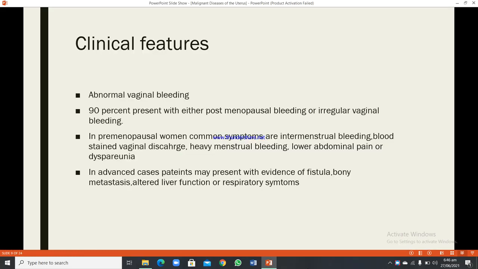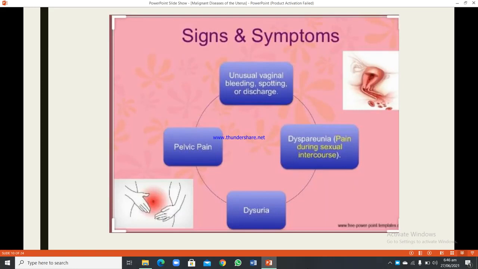Clinical features. Abnormal vaginal bleeding: 90% present with either post-menopausal bleeding or irregular vaginal bleeding. In perimenopausal women, common symptoms are intermenstrual bleeding, blood-stained vaginal discharge, heavy menstrual bleeding, lower abdominal pain or dyspareunia. In advanced cases, patients may present with evidence of fistula, bony metastasis, altered liver function or respiratory symptoms.